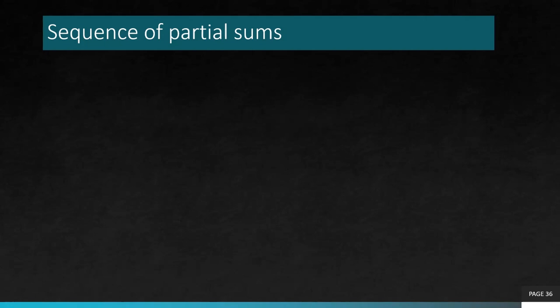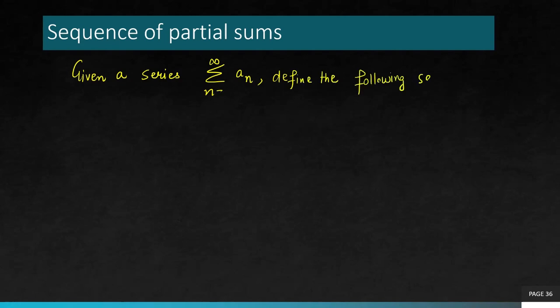So the next term we want to talk about is a very important term in infinite series. It's known as sequence of partial sums. So let's try to understand what it is first. So you are given a series, summation an. Now, how do we define the following sequence?